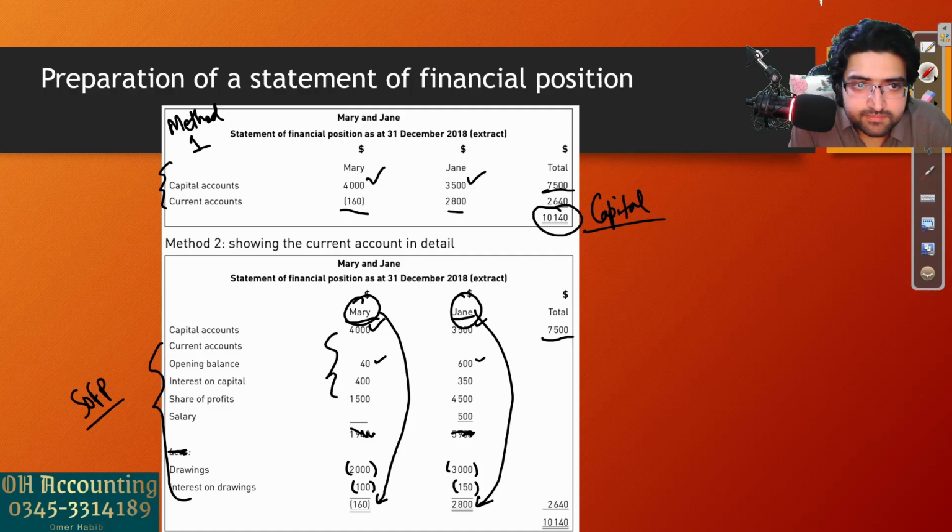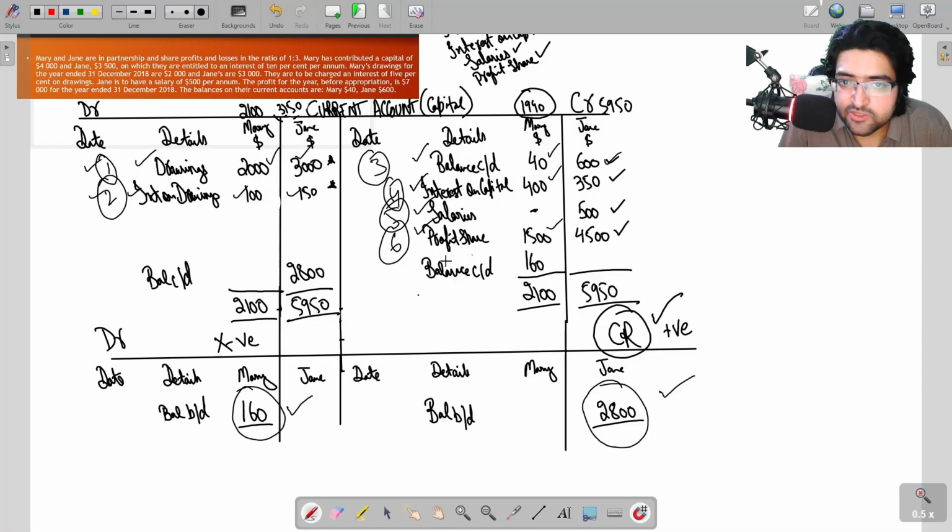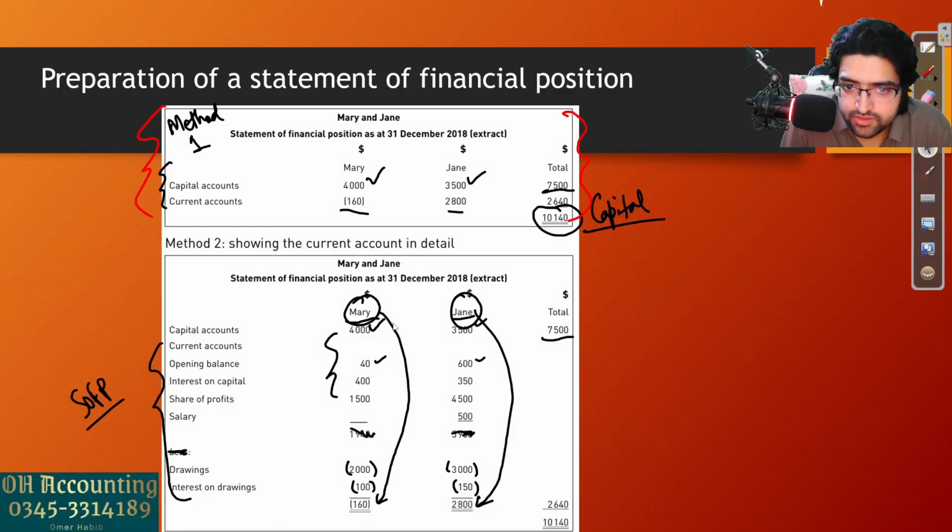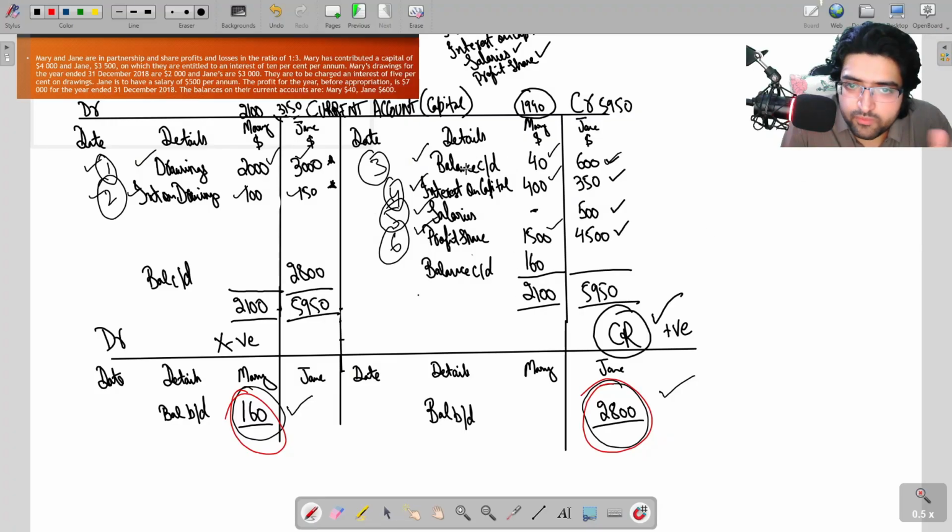This is method 1, in which you're showing just the final balance of the current account. The current account is prepared separately and then the final balances are put into the statement of financial position. But the examiner can also ask you to make the current account within the SOFP. Then you don't have to make a separate T account like this. You will not make this then.